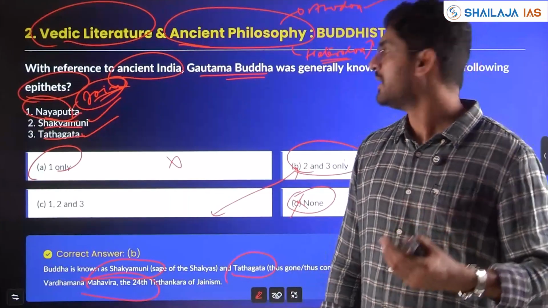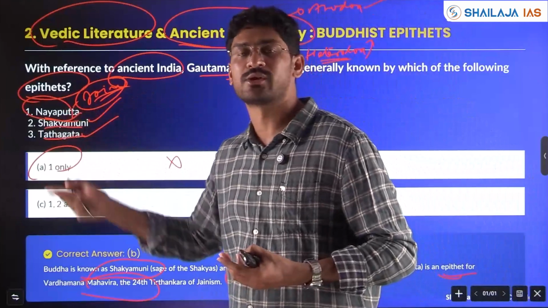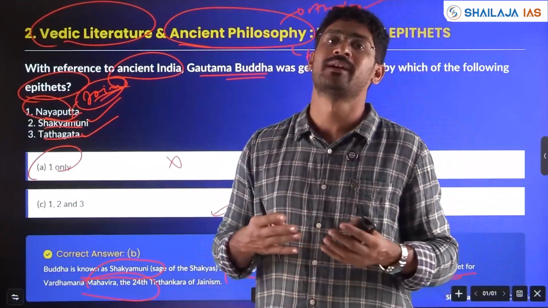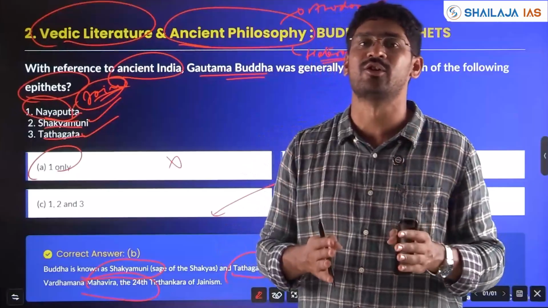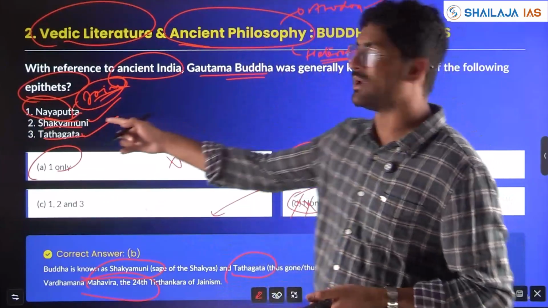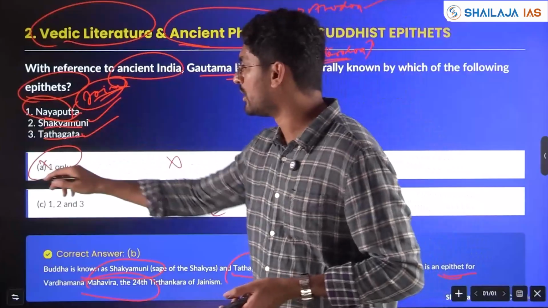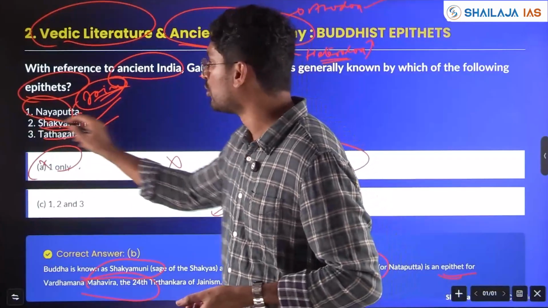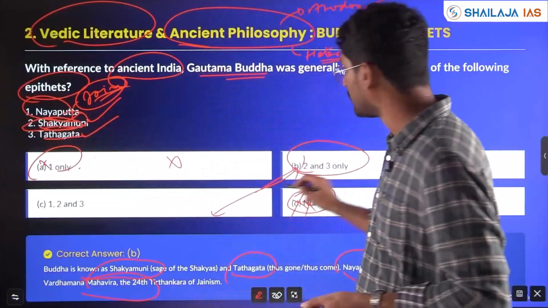Normally when UPSC gives this kind of question, all 3 will not be correct or none of the above will not be correct, but first you have to exercise your knowledge. You can eliminate none, and if you know 1 is right, you can eliminate 1 also. Here, since options are given as pairs, if you know 2, then you will come to 50-50.